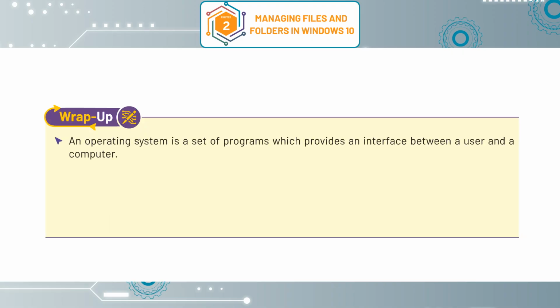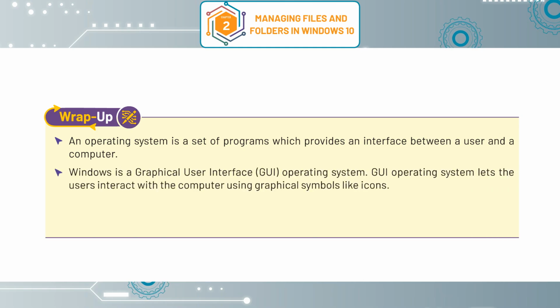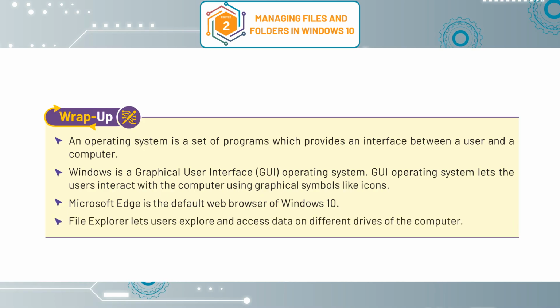Wrap up. An operating system is a set of programs which provides an interface between a user and a computer. Windows is a graphical user interface, GUI, operating system. A GUI operating system lets the users interact with the computer using graphical symbols like icons. Microsoft Edge is the default web browser of Windows 10. File Explorer lets users explore and access data on different drives of the computer.